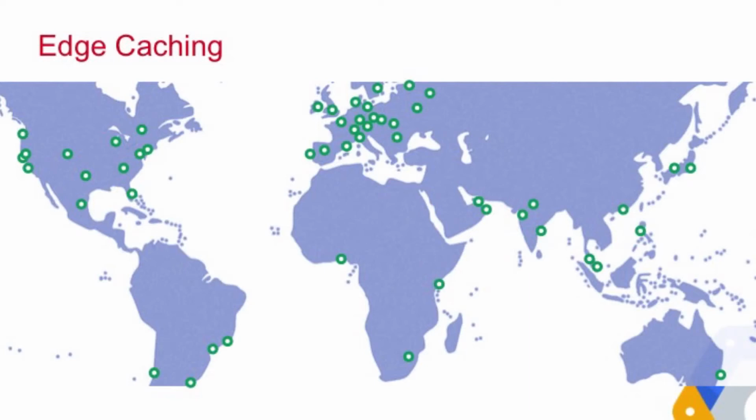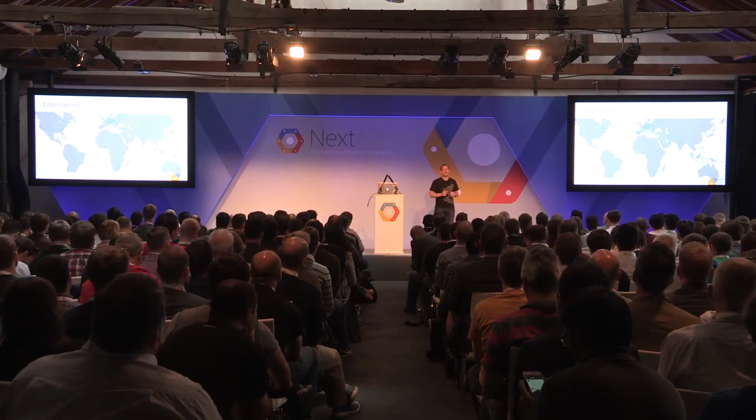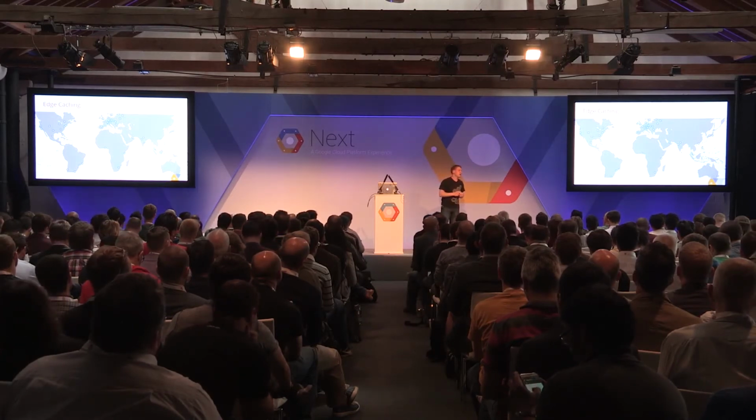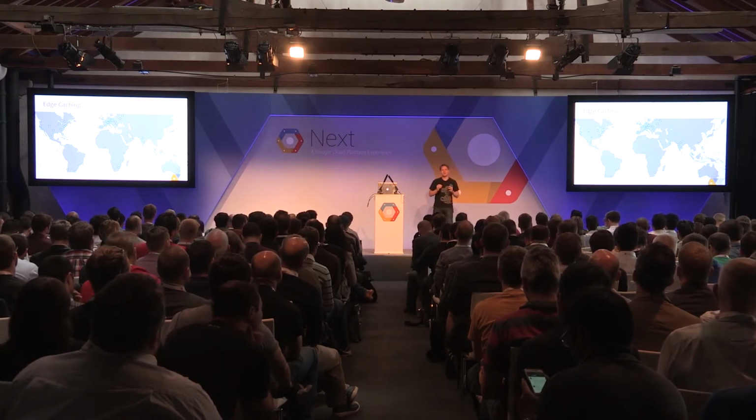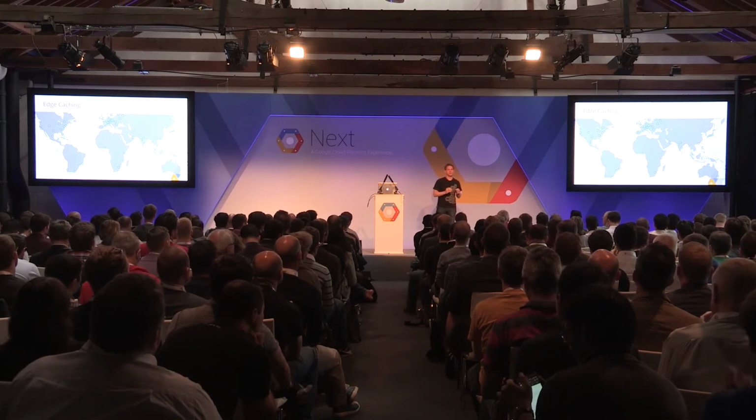Another cool feature that we offer with Google Cloud Storage is so-called edge caching, which gives you the ability to use Google front ends for caching. What this means is we are trying our best to bring the assets that you're delivering to your users close to your users.